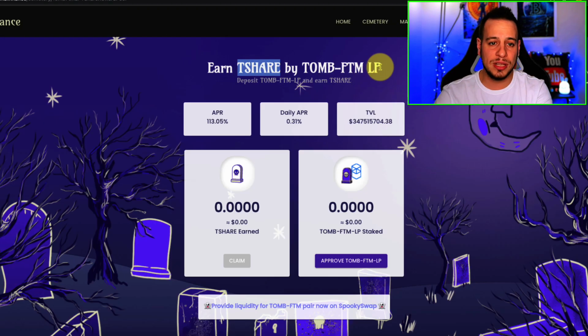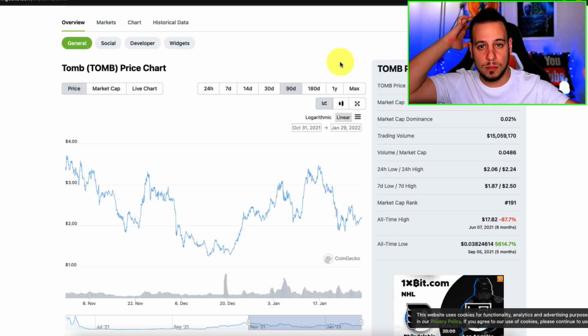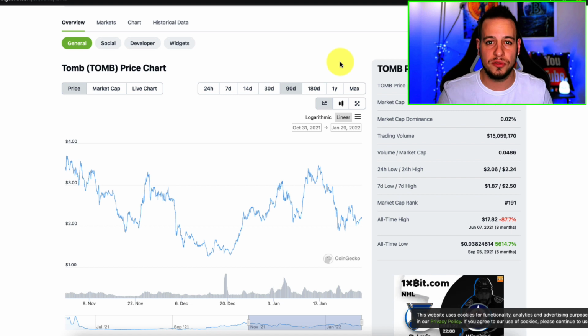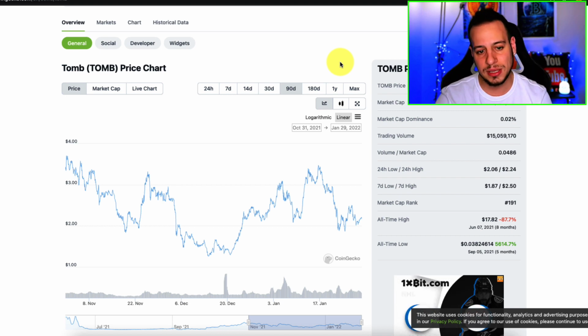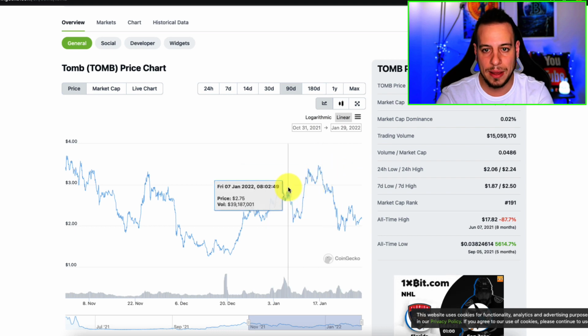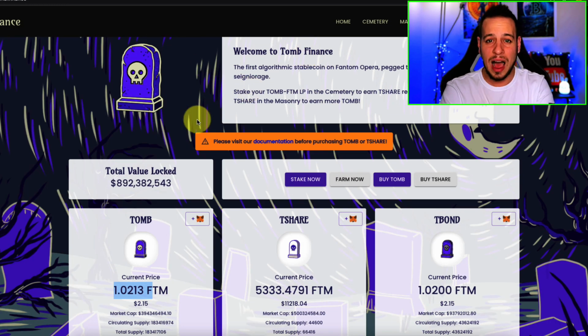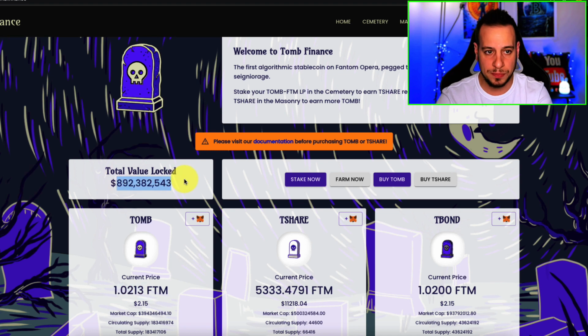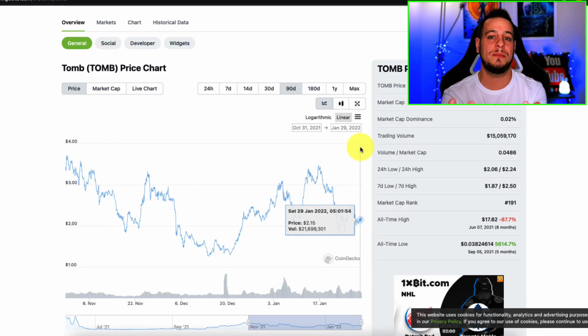Risk number three is actually that TOMB will not be pegged to Fantom, and there will be some kind of flaw in the protocol of TOMB Finance and suddenly it will crash or something. But again, I don't think that this is actually a very high risk, because if you read about TOMB, we are not going to get into the technicals of how TOMB works and how it's backed by Fantom and how the algorithm works there. There is almost $1 billion in this protocol, and it's quite safe, and you can see that for 90 days it's always been pegged to Fantom, and there were no flaws.